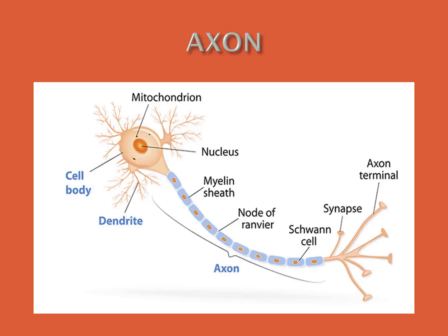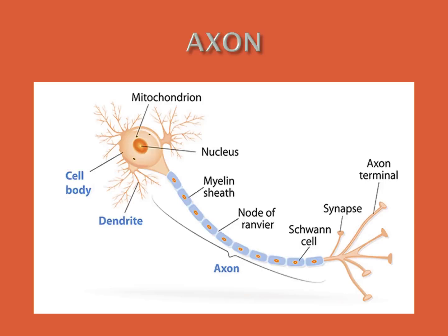Next, synapse. See the picture, synapse. A synapse is a junction between the synaptic knob of the axon of one neuron and the dendron of the next neuron, called the synaptic junction. The synaptic knob connects to the dendrites of another neuron.